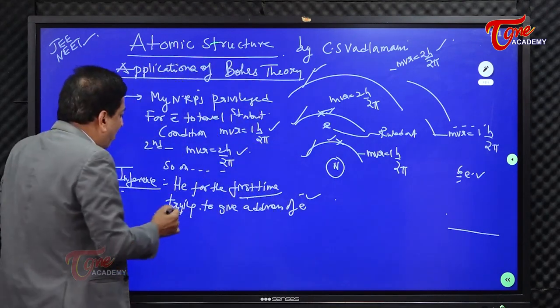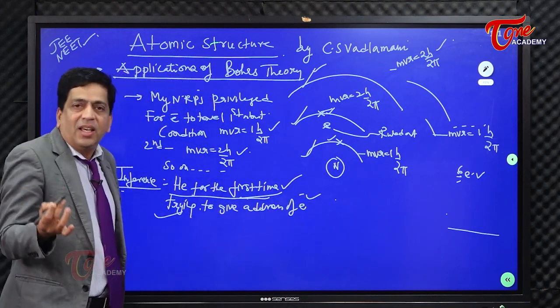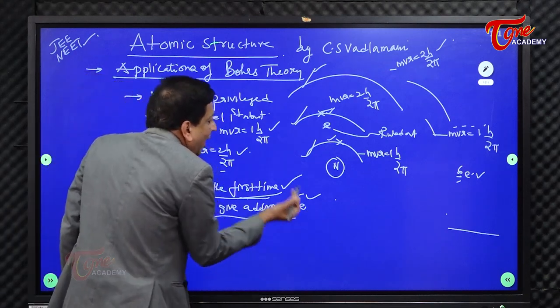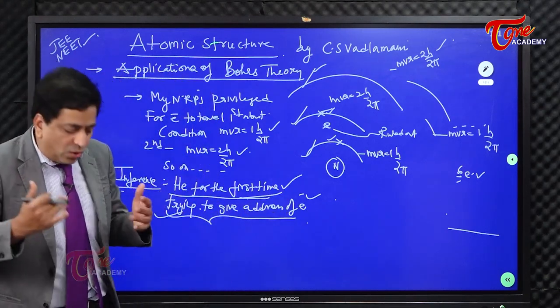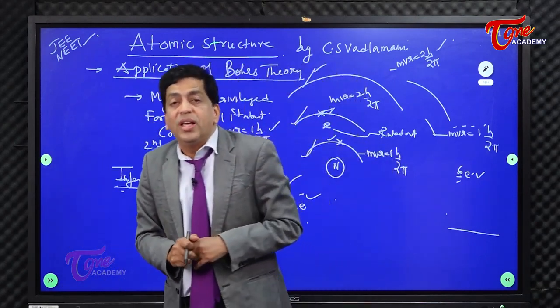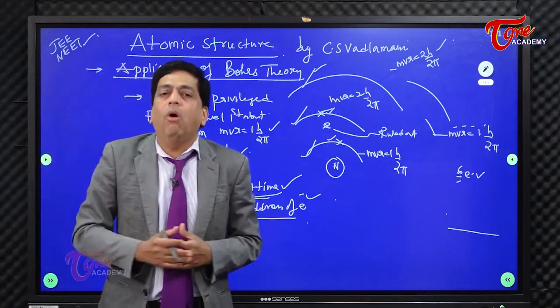That means that I am actually underlining this. He, for the first time, is trying to give the address of the electron. You must understand. That's why I was telling earlier also, what is the greatest merit of Bohr? If someone is asking, what is the greatest merit of Bohr?